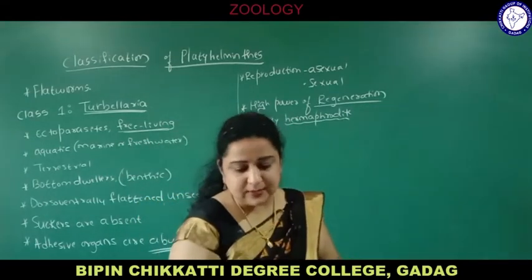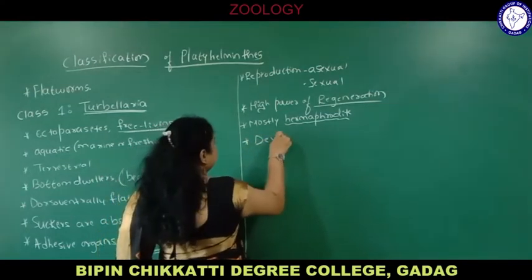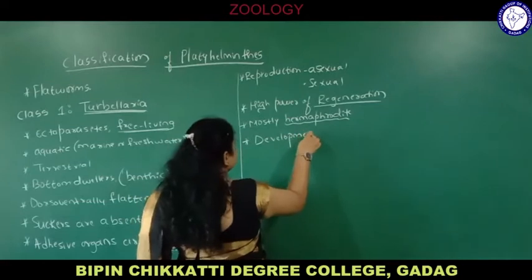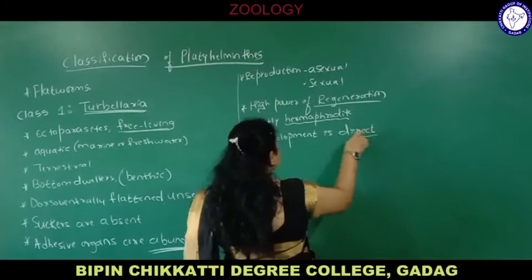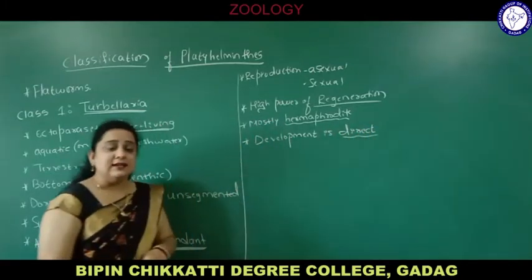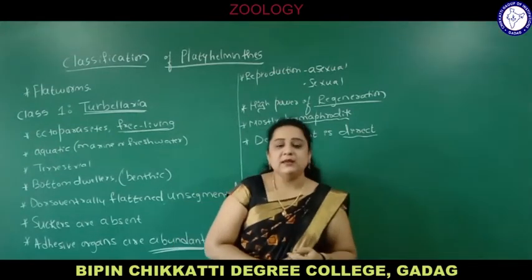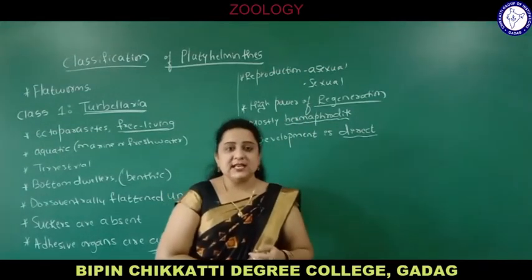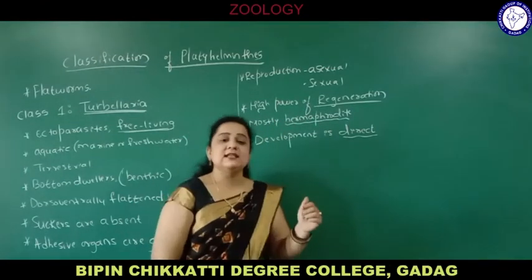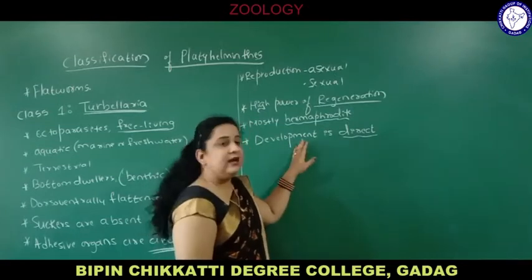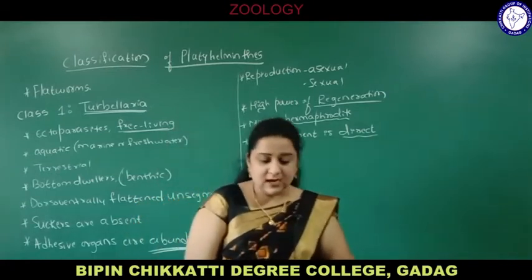And the life cycle is simple and development is direct. Now you know the meaning of direct and indirect development. Direct development means internal fertilization. Fertilization is fusion of male and female gametes. If fertilization takes place inside the body, there is no indirect development. Indirect development means there is a larval stage. Here we don't find any larval stage. So development is direct and the life cycle is very simple in these Turbellarians.